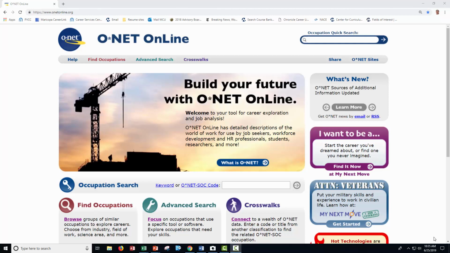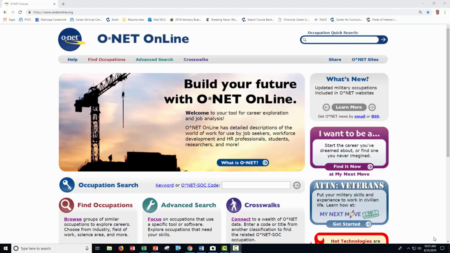And it is something that you think about long term. You don't join LinkedIn in your senior year to help you find a job in 4 or 5 months. On LinkedIn, you develop relationships over months, and those relationships end up turning into valuable contacts for jobs and internships. Professional associations are one of the ways you build your LinkedIn network, and O*NET is a tool we'll introduce on how to find professional associations.